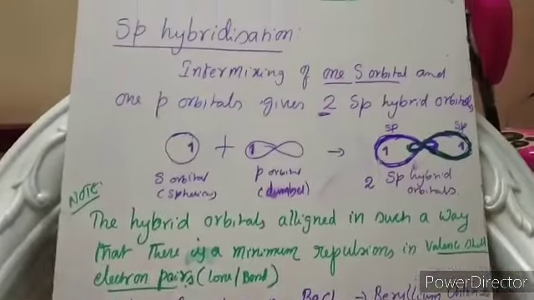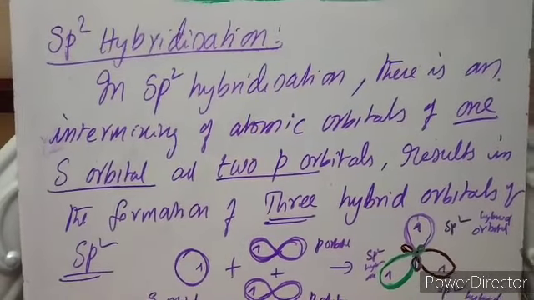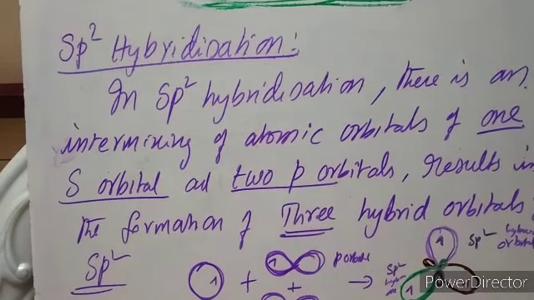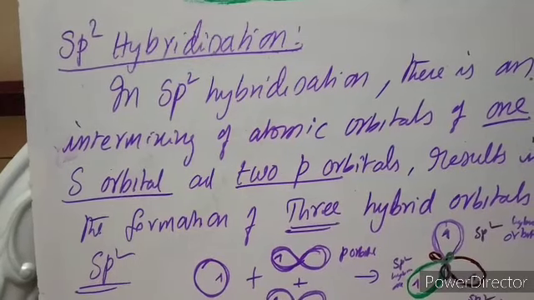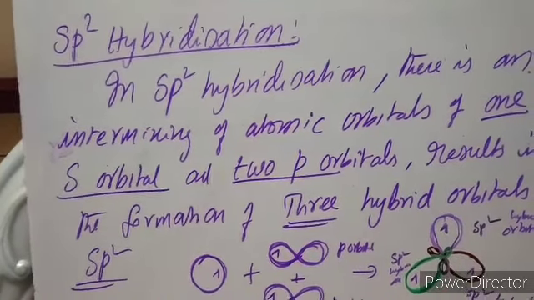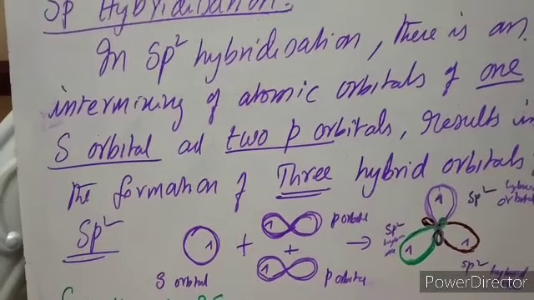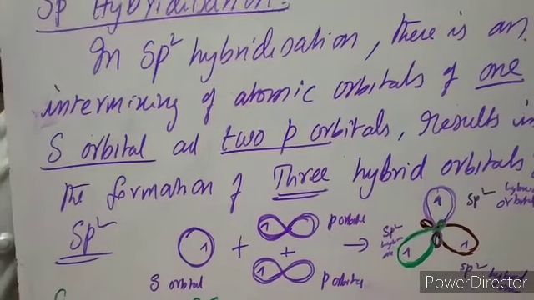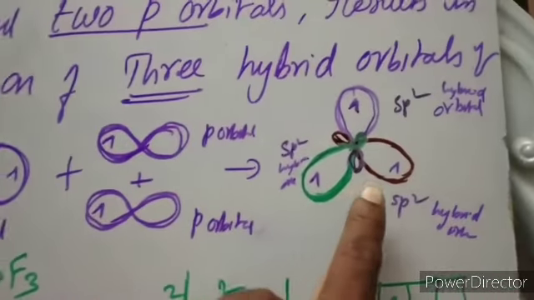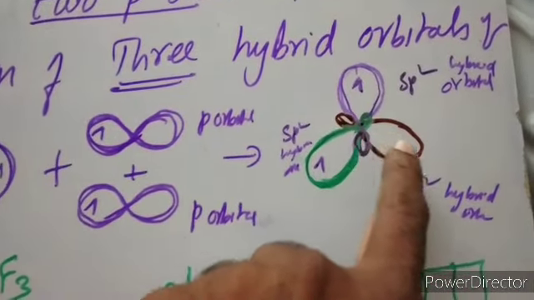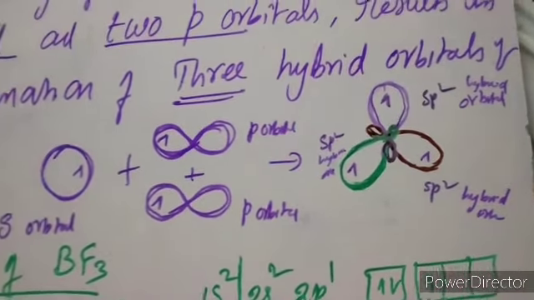Okay students, now we discuss sp2 hybridization with an example. In sp2 hybridization, intermixing of atomic orbitals happens between 1 s orbital and 2 p orbitals, resulting in the formation of 3 hybrid orbitals of type sp2, which have 33% s character and 67% p character. So the s orbital and 2 p orbitals combine together, and there are 3 hybrid orbitals, 1, 2, 3. These 3 are the sp2 hybrid orbitals.